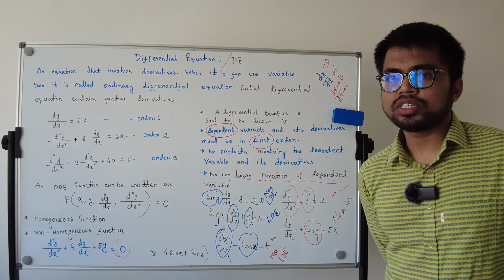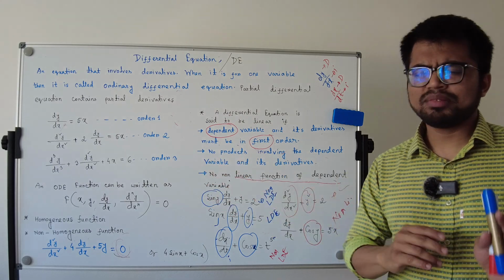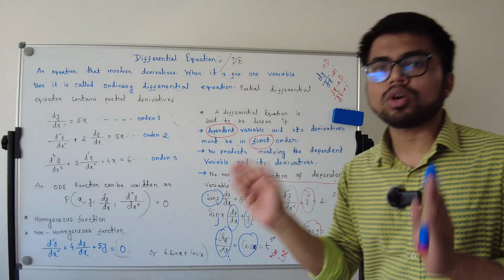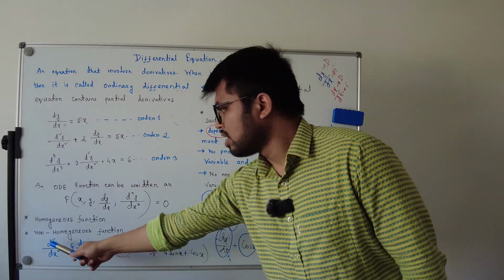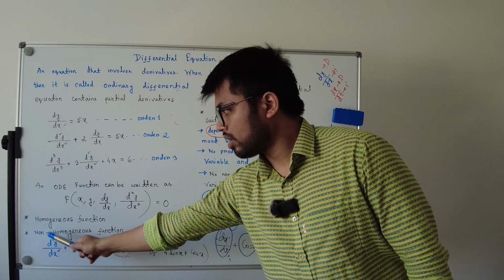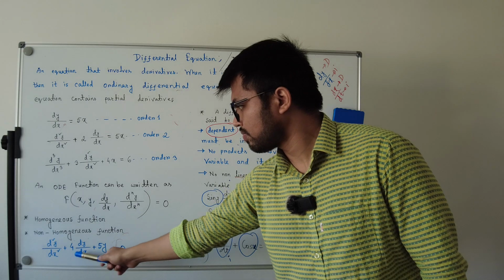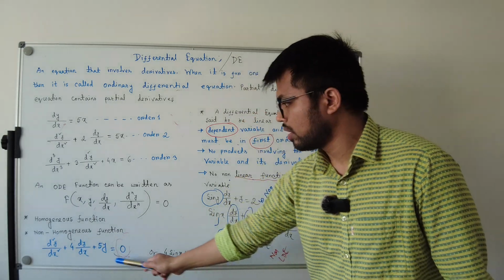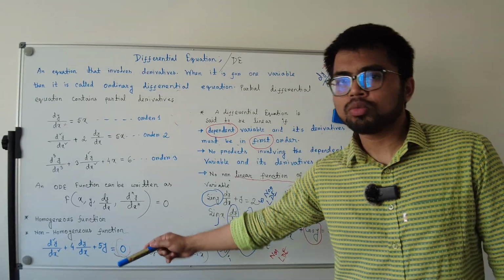So what is called homogeneous? When in an equation the right hand side is 0, or the right hand side is a constant. So if I see d second derivative of y with respect to x plus 4 d/dx of y plus 5y equal to 0, if you see at the right hand side there is 0, it's homogeneous.